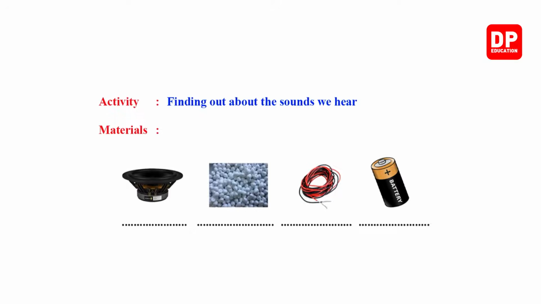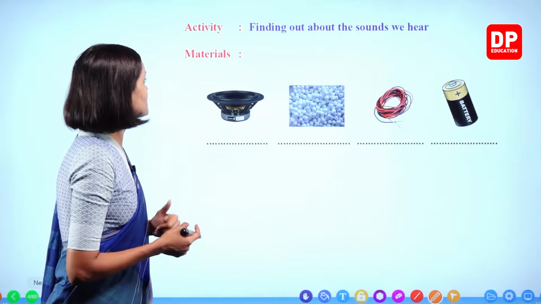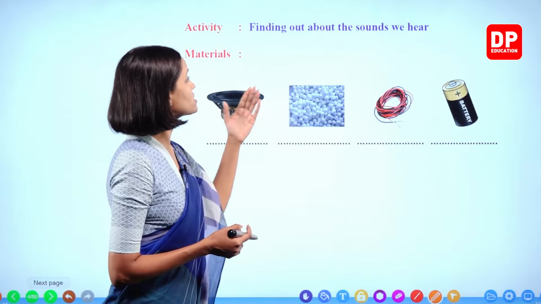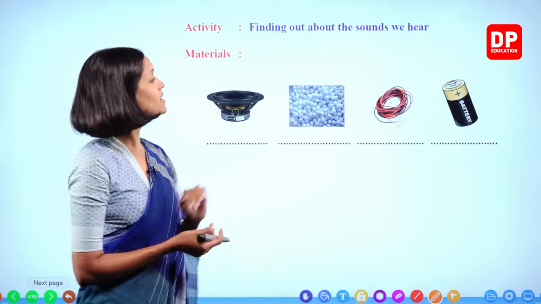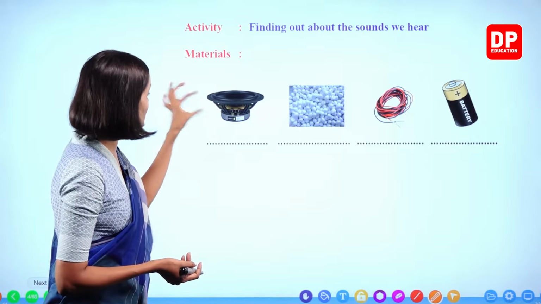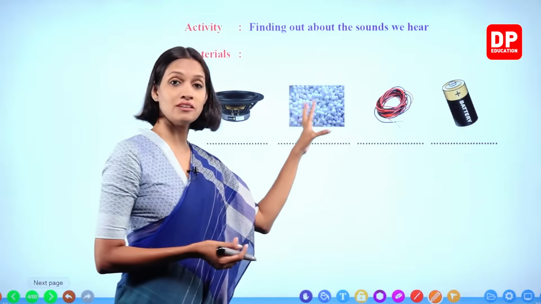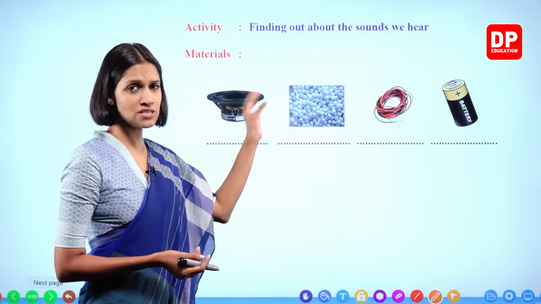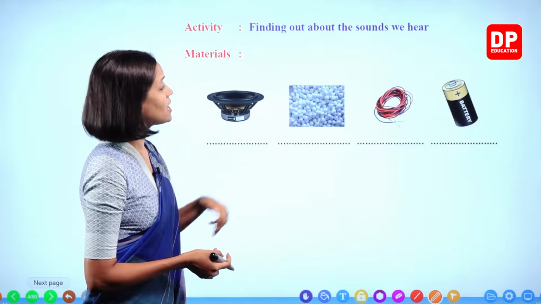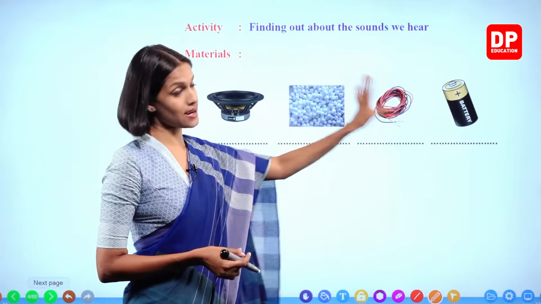We have our first activity under this lesson. The activity is finding out about the sounds we hear. Right, children? To do this activity, we need a small speaker like this. We need some styrofoam balls or polystyrene balls, which we know as Rigiform balls. They are very light in weight. And we need some connecting wires and dry cells, right?